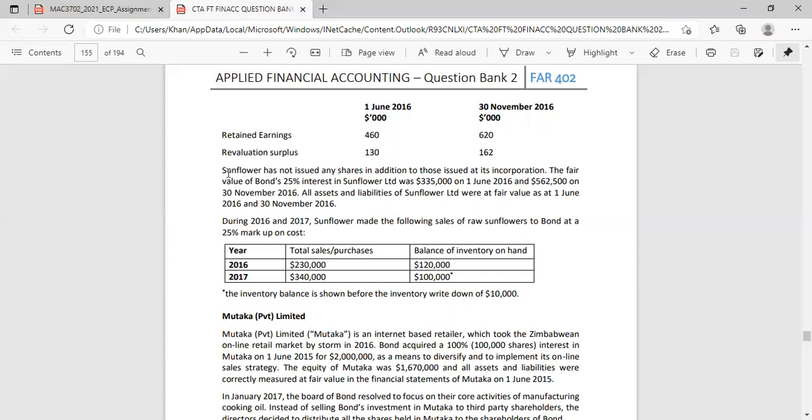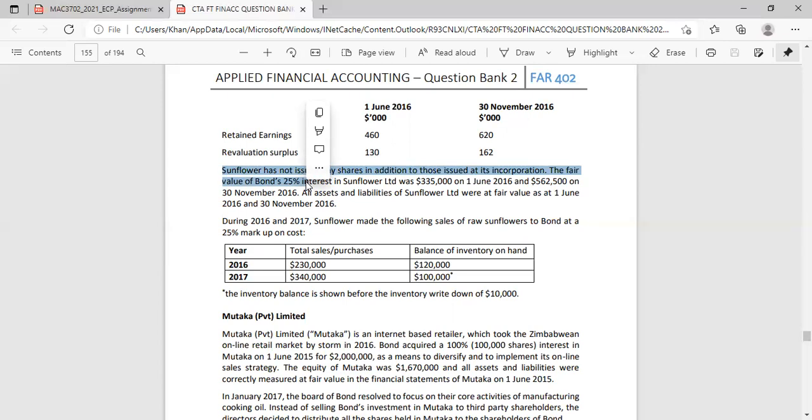Okay, so what's important, here we have a change in ownership. During the year from 1 June 2016 to 30th November 2016, we had a 25% interest. On 30th November 2016, we acquired an additional 35%, which means we now have control.